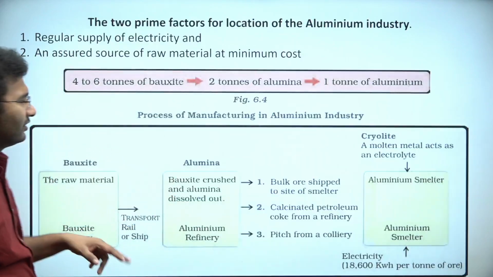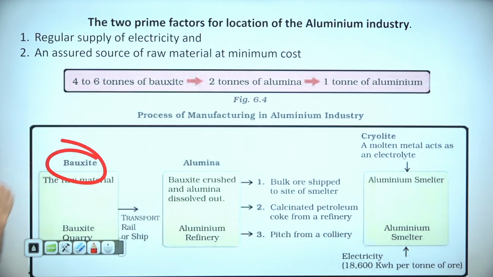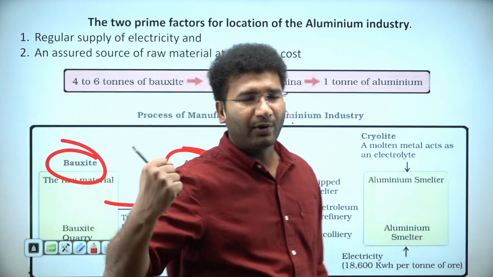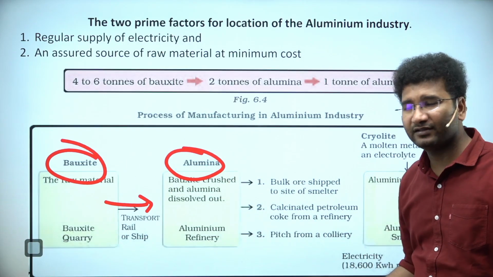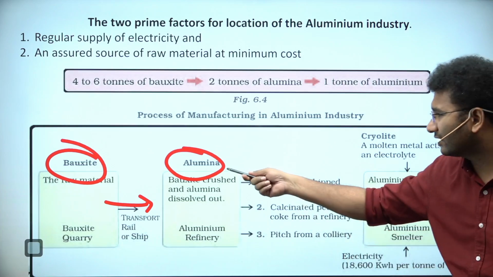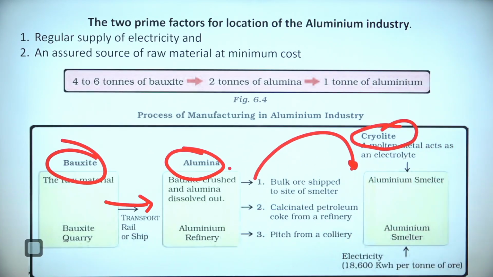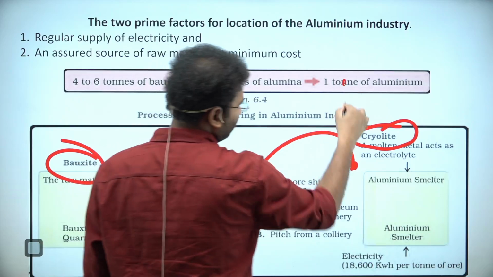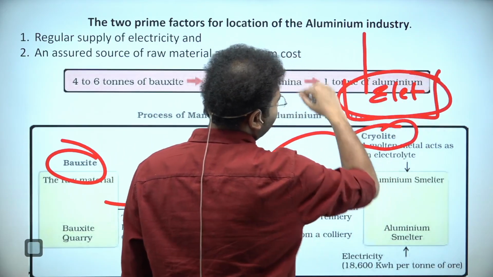In simple terms, look here, what happens is that you have bauxite. Bauxite is the ore. Now this bauxite becomes alumina. Alumina is nothing but the powdery form of the bauxite. You crush them and you remove the impurities out of it. That becomes your alumina. Now this alumina is put into a solution called cryolite. What is cryolite? It is a molten material which acts as an electrolyte. Now for this solution, you need electricity. Very high voltage of electricity.